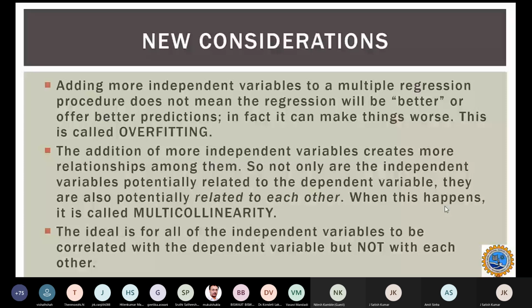We have to make sure that when we are analyzing in a multiple regression, we avoid independent variables depending on each other. If there is a strong correlation, then we will not consider both of them. We will consider only one of those independent variables because they are strongly related with each other.